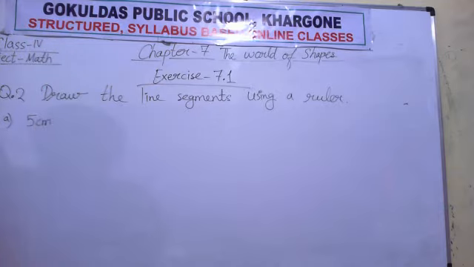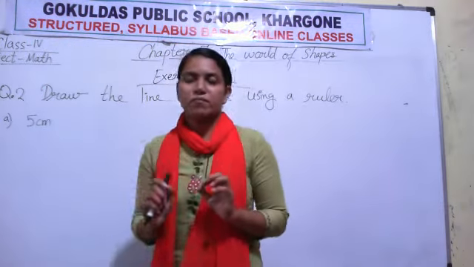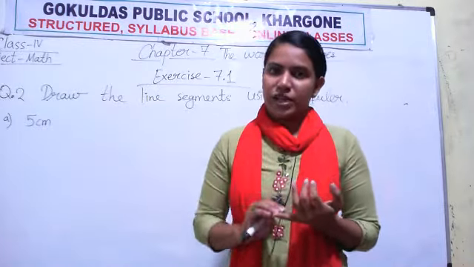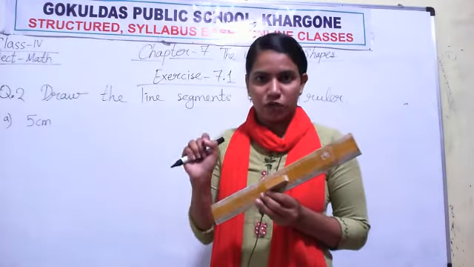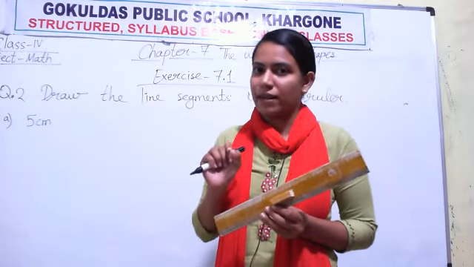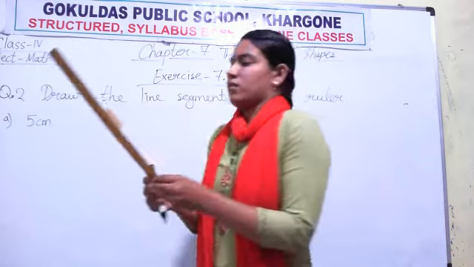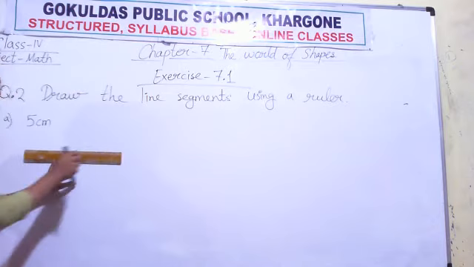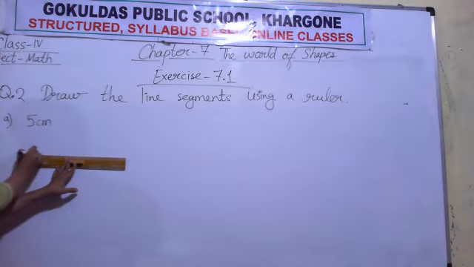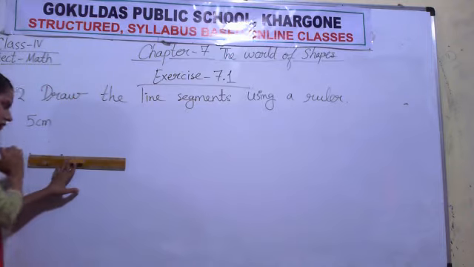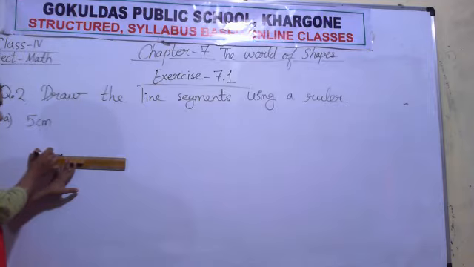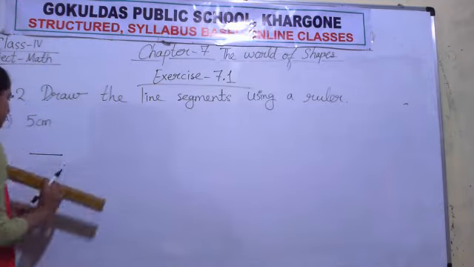Part A is given 5 centimeter. So what you will do? Be remember, for drawing any line or any shape, you will use scale or ruler and pencil only. You will use pencil only to draw geometrical shapes. Do not use pen. In your notebook, you will keep the ruler like this. At point 0 mark a dot, and at division 5 mark another point. Then draw a straight line with the help of the ruler.